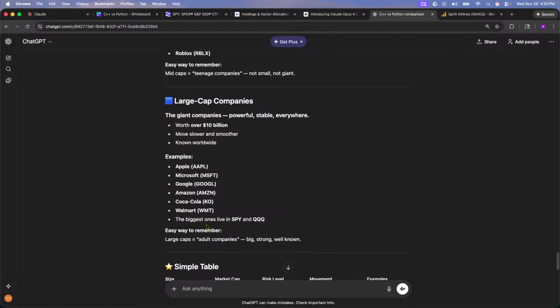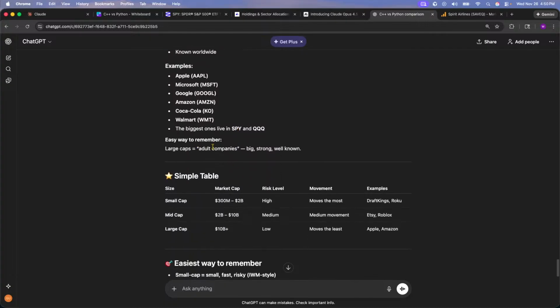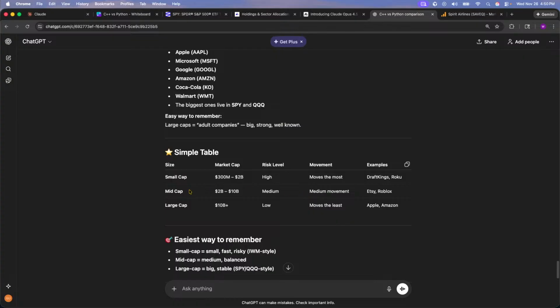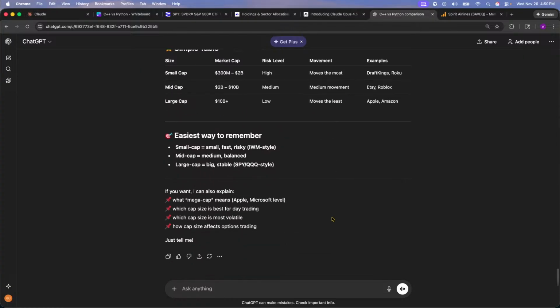Walmart. The biggest ones live in SPY and QQQ. So large cap equals the adult companies, the big, strong, well-known companies. So we have our chart here. Small cap moves the most, mid cap, medium movement, and large cap moves the least. All right, so we understand small cap, mid cap, large cap. We understand the difference between QQQ and SPY and IWM.